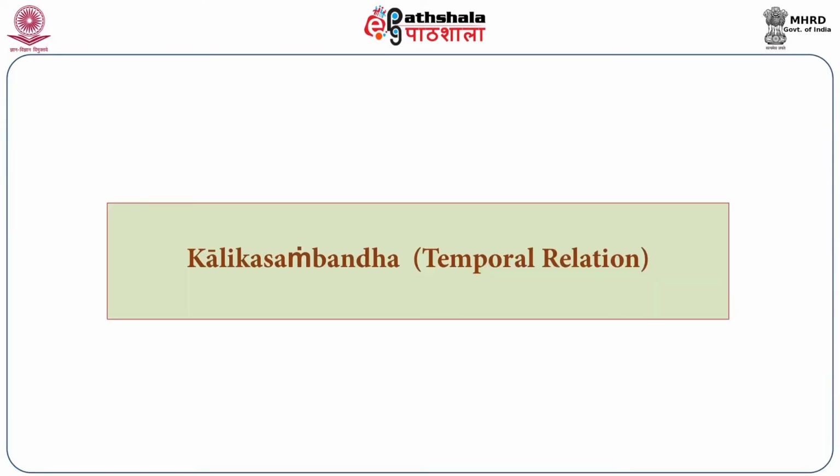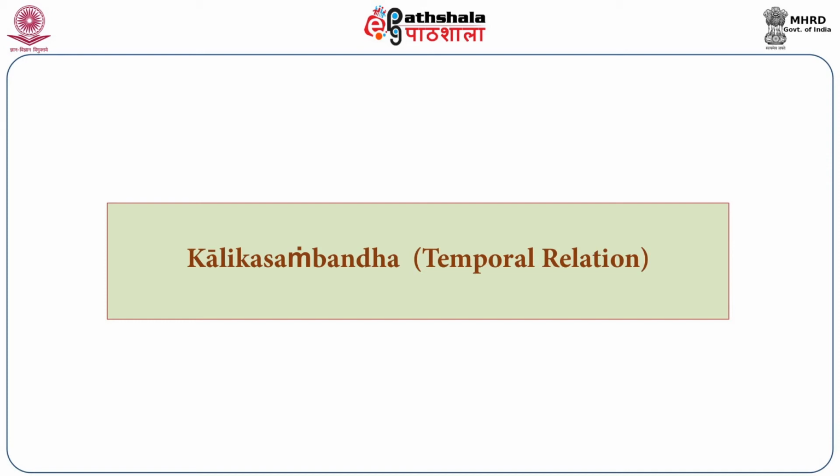Whatever is qualifier there will be qualifierness, and whatever is qualificand there will be qualificandness, and whatever is the relation there would be sansargata. So sansargata, Visheshanata and Visheshyata, these can also play the roles of different relations. So these are also relations which are possible to say.